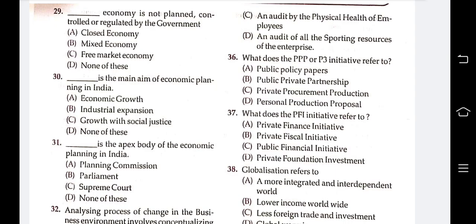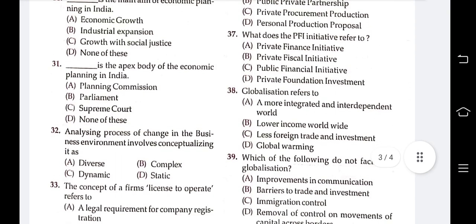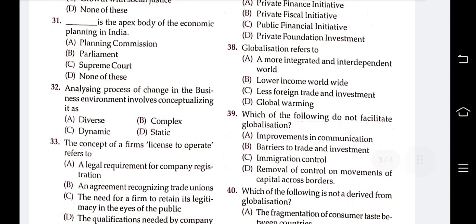Globalization refers to a more integrated and interdependent world, lower income worldwide, less foreign trade and investment, or global warming. The option is a more integrated and interdependent world. A is correct. Okay, the next question is 39.